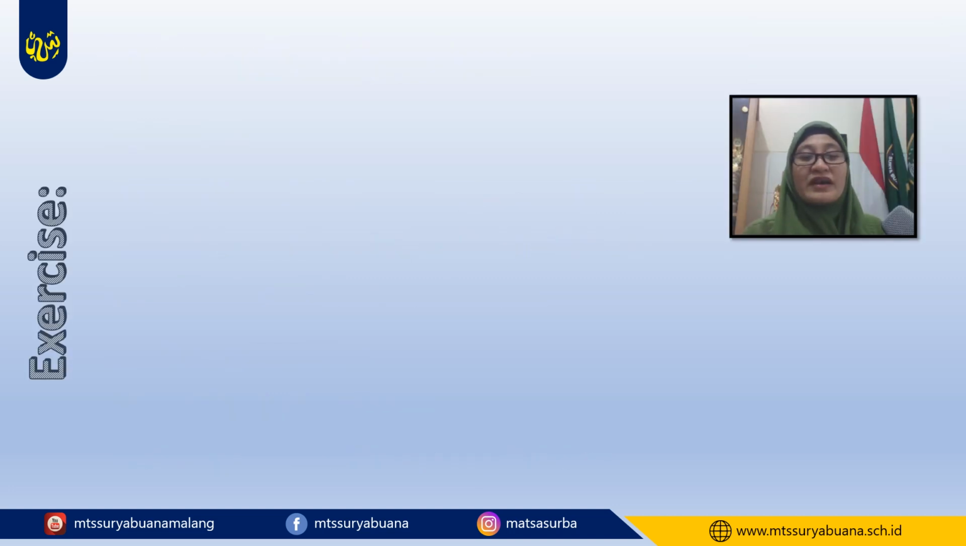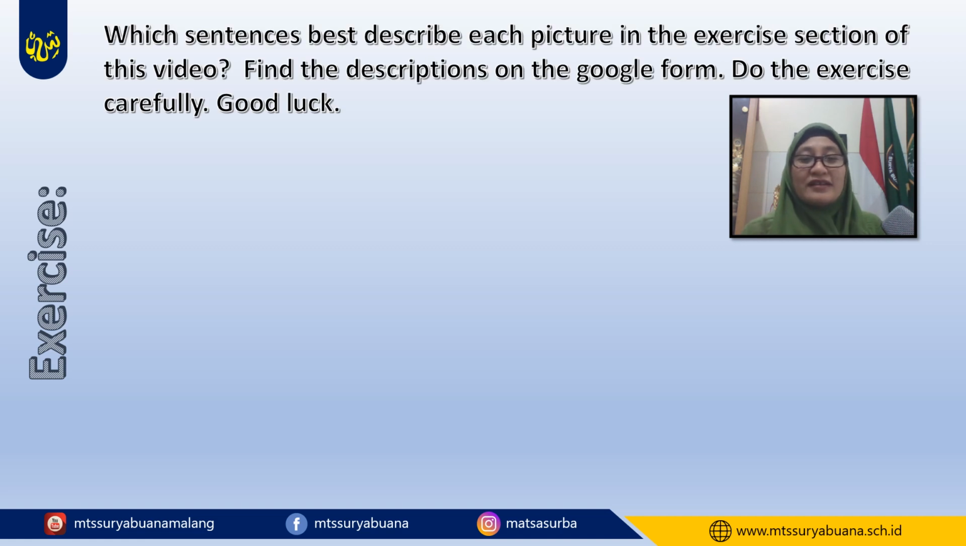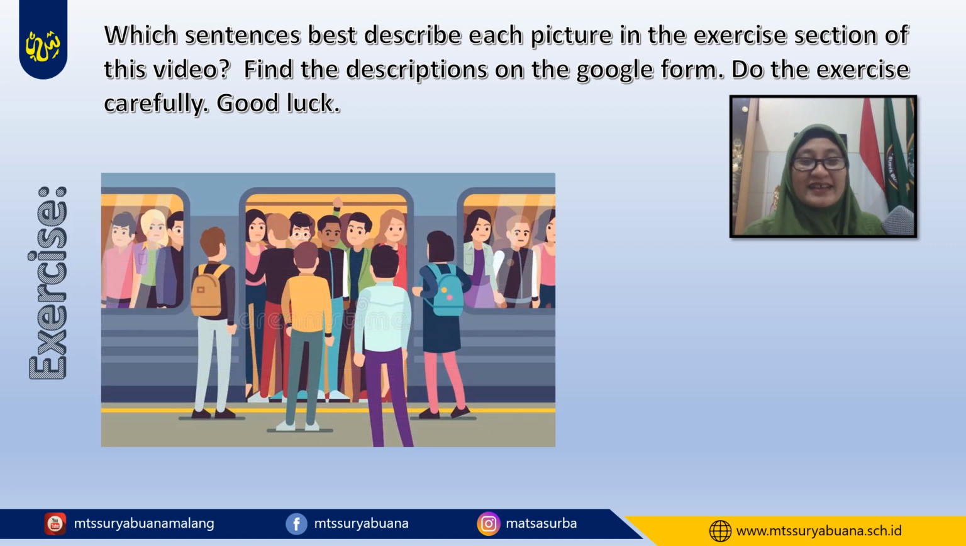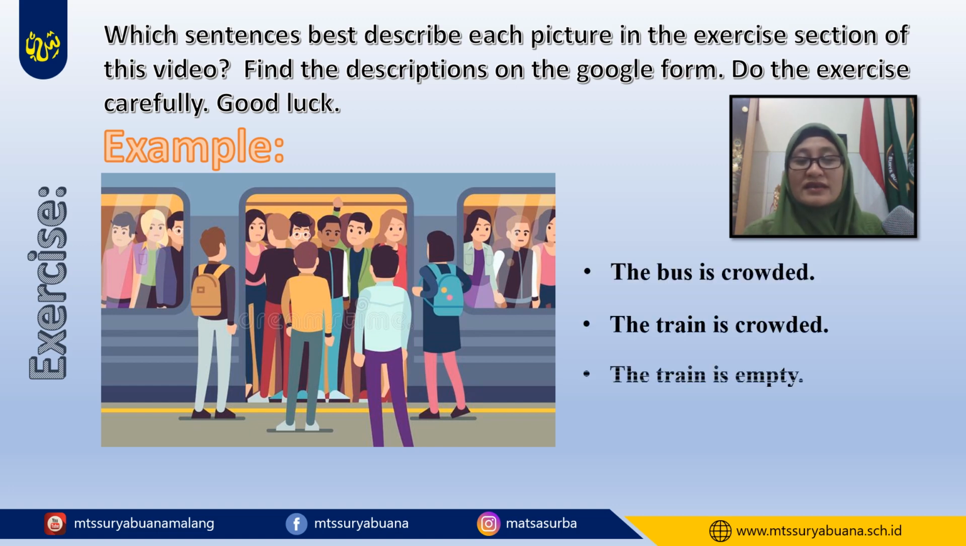Well, it's time to have exercise. Look at the instructions. Which sentences best describe each picture in the exercise section of this video? Find the description on the Google form. Do the exercise carefully. Good luck. Look at this picture. This one is for you as an example. On the Google form, you will see some sentences. You can look at the picture on the video, but the sentences are all on the Google form. You will have to choose.